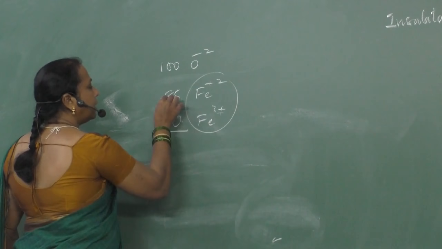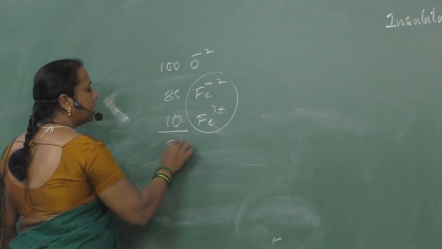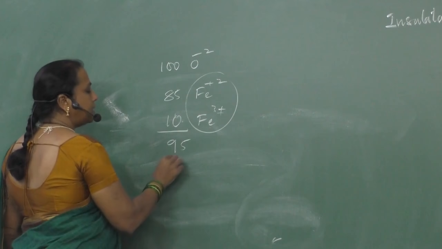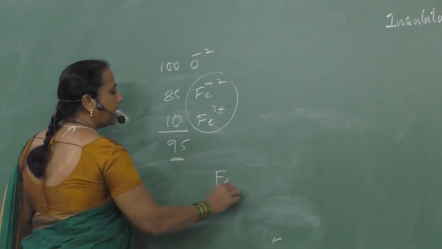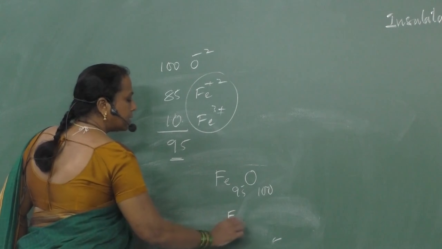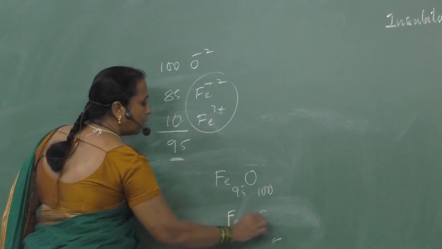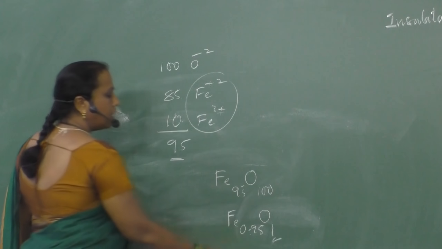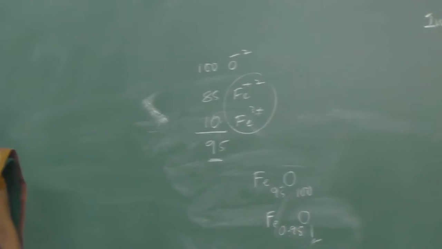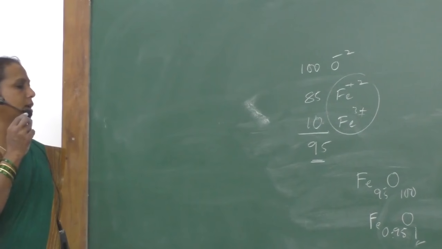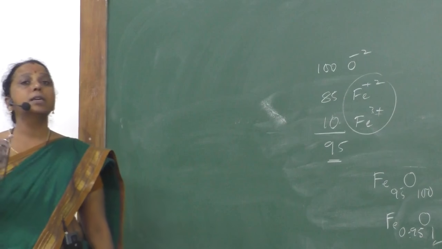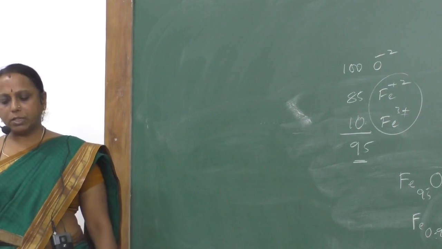Add them, you get 85 plus 10, what is that? 95. So for 100 oxides, how many irons are present? 95. So you can write Fe95 O100, or you can write Fe0.95 O1. For each oxygen, how many irons are present? 0.95 number of irons are present. So in this way, number of irons are less than number of oxygens. Hence, it is considered as metal deficiency defect.